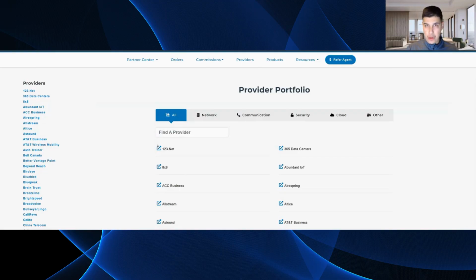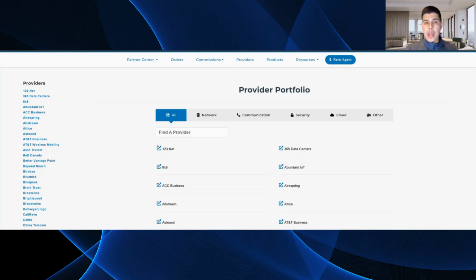We're constantly building out new pages, adding new contacts. The reason we don't just add hundreds more of these provider pages is that we're very detailed and very meticulous about adding all these provider pages. We want to make sure we have all the regional contacts, all their digital assets, right? Their marketing assets, their product assets. And so we're constantly working with these providers, adding new pages.